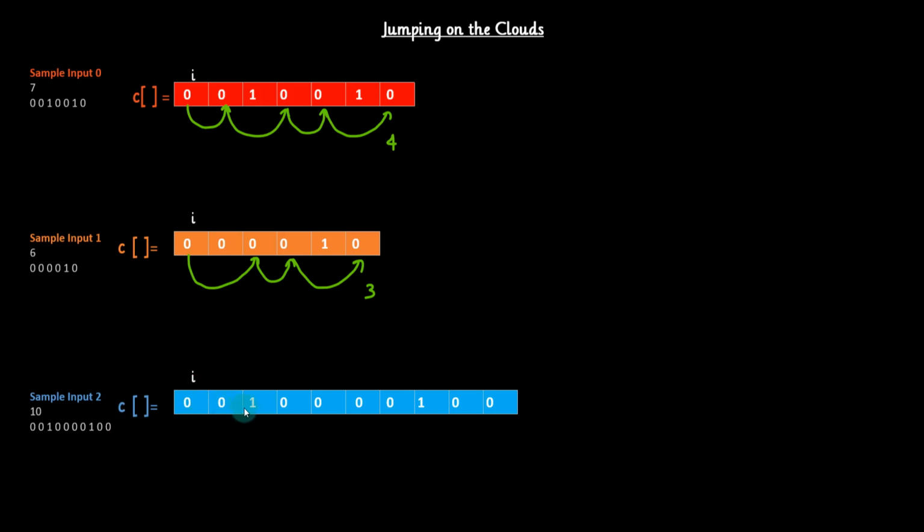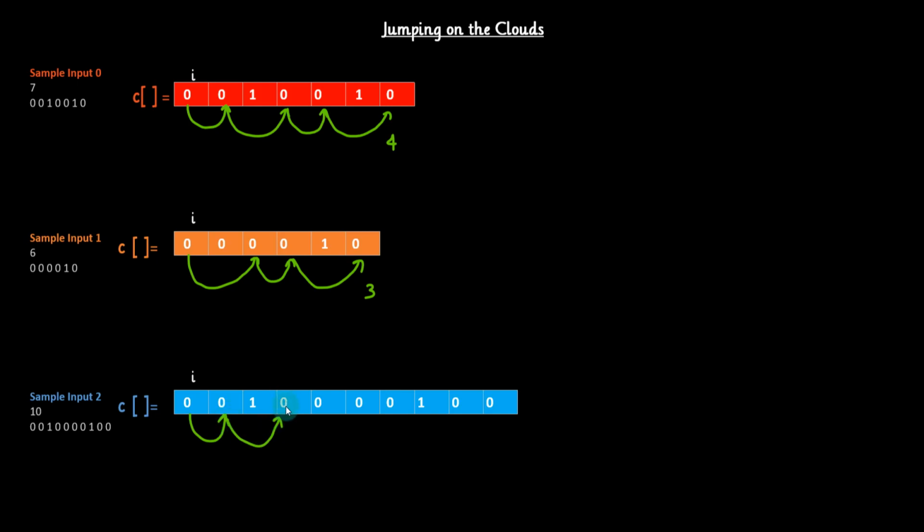Now guys, I am taking this example, and along with it, I'll tell you how the i value will change. Let's see. So we are at this position, guys. First, we will try to increase the value of i by 2. So i plus 2. Is the i plus 2 position safe? No. So what we will do, guys? We'll take one step, i plus 1, and now we are at this position. From here, can we jump to i plus 2? Yes, it's safe. We'll jump to i plus 2.